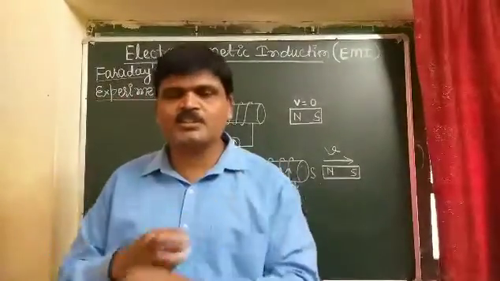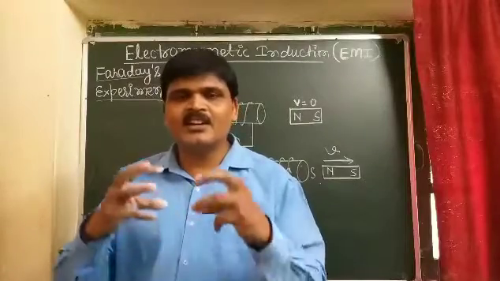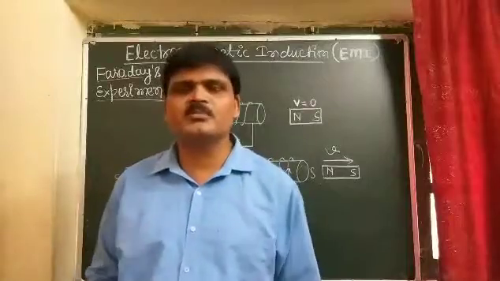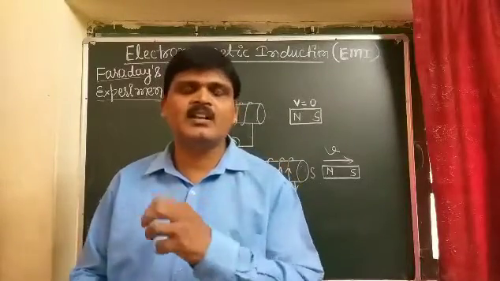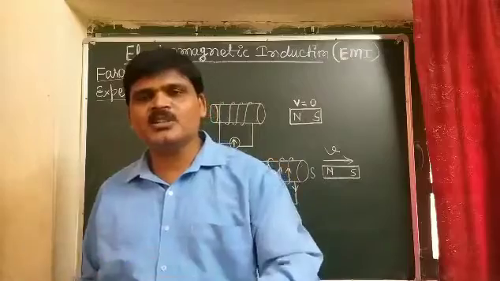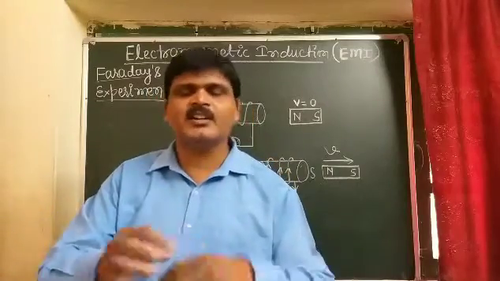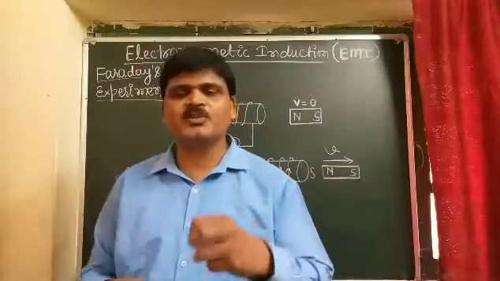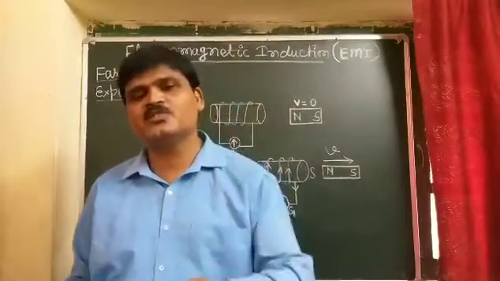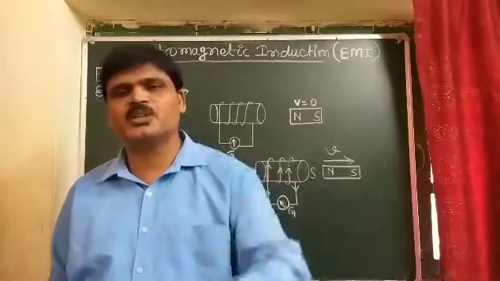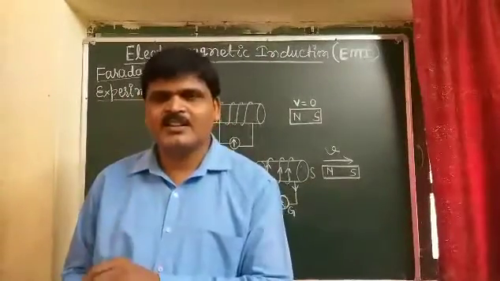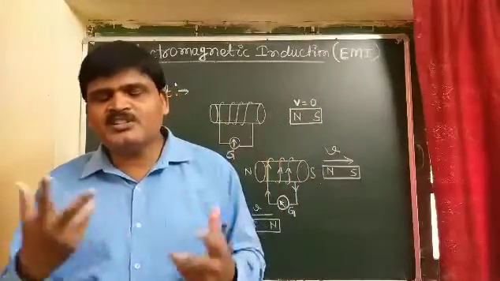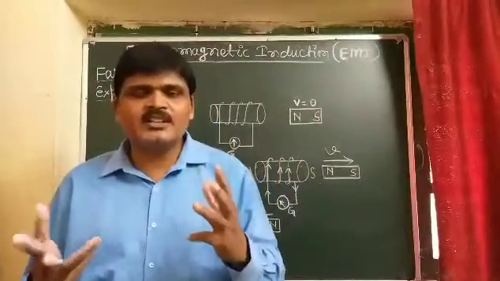So Faraday's experiment shows that induced current is produced in the coil due to the relative motion between the bar magnet and the coil. Whether the bar magnet is moved toward the coil, the coil is moved toward the bar magnet, or both are moving towards each other, there will be generation of induced EMF, and due to this induced EMF, induced current is produced in the coil if the coil is closed.